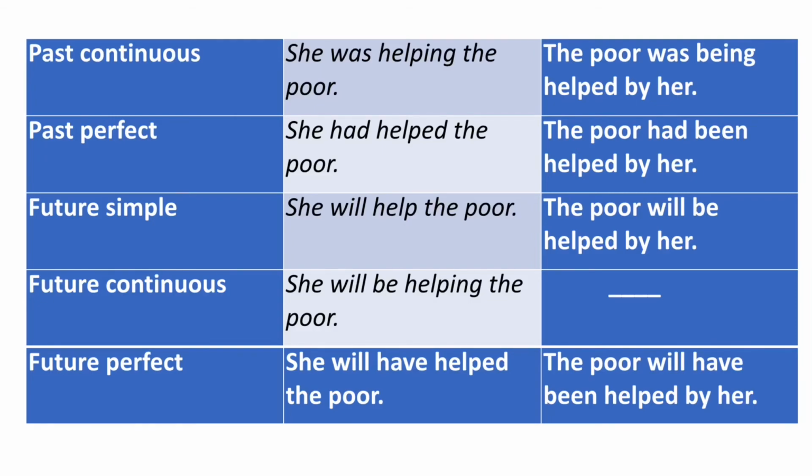The poor will have been helped by her. So this is all about the formation of passive voice in different tenses. Students, always remember, while converting active into passive voice, we don't change the tense of the sentence. Otherwise, sentence will be incorrect.